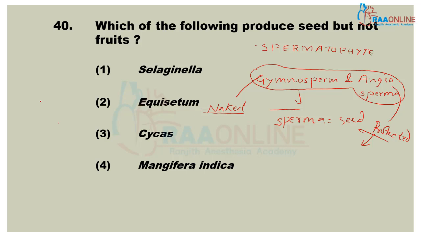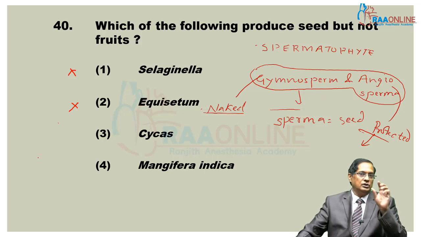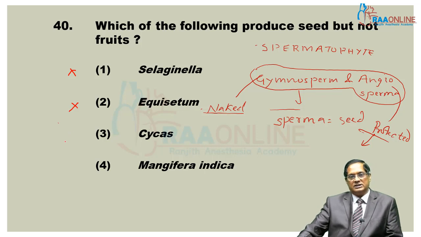So here the first two answers are automatically cancelled because Selaginella does not form seeds. Similarly, Equisetum. Now the answer is in these two. Here you should be very clear about the classification. Cycas is kept under gymnosperm. Mangifera indica is mango, it is an angiosperm. So both produce seed.